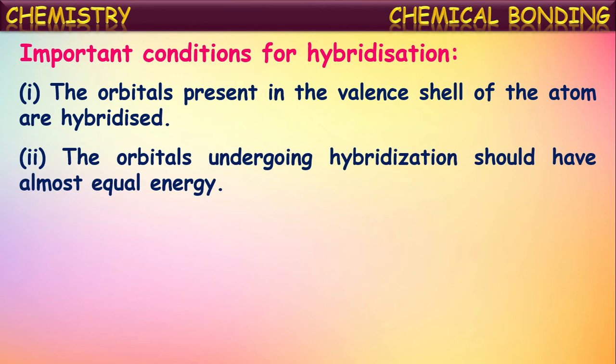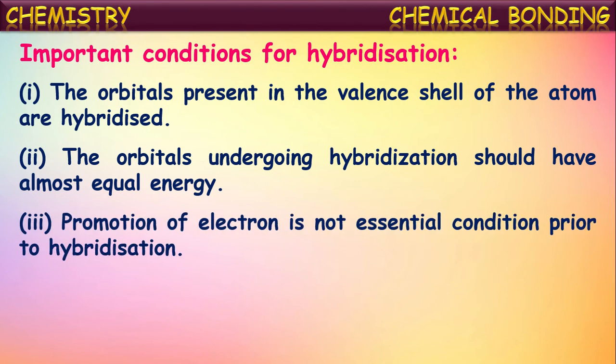Another point is that the orbitals undergoing hybridization should have almost equal energy. So the orbitals which are going to intermix should have nearly the same energy. That means the orbitals present in the same shell generally participate in the hybridization, and result in the formation of hybridized orbitals with exactly equal energy.